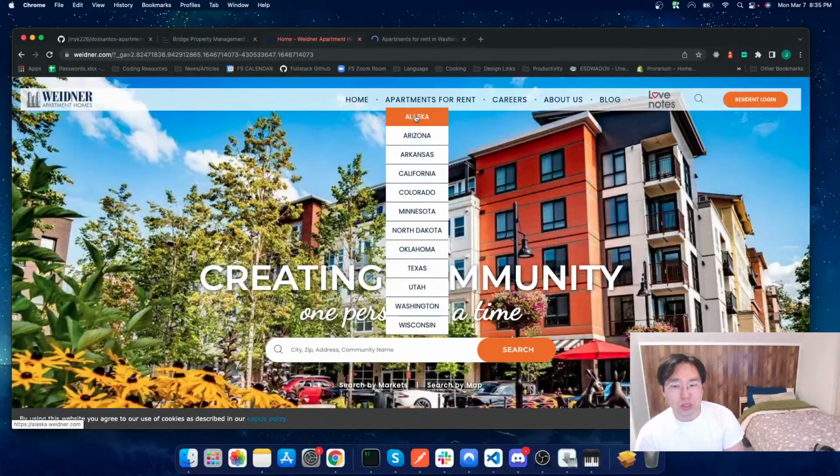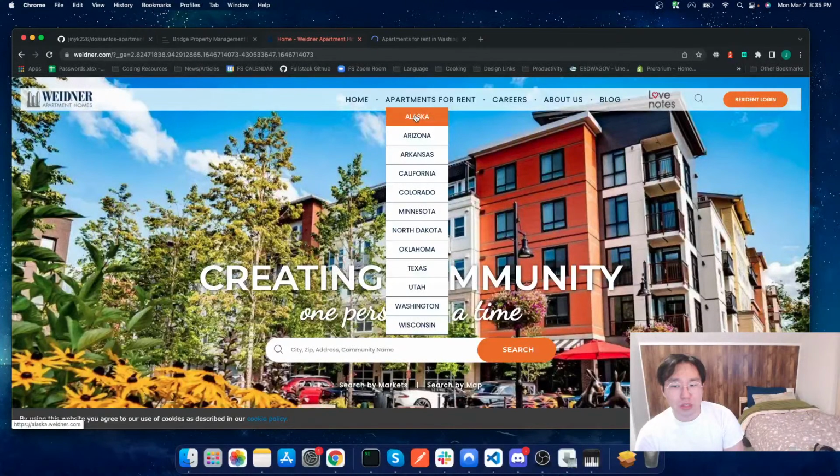Okay. I'm not sure if I'm the biggest fan of this type of layout. I feel like something more of a list might be more suitable, more kind of like a newsletter style. I felt like I'd want to put more text on the front page for each of these properties. I'm not 100% sure I want to go about it, but this is going to be a really good reference. It looks like I have Widener apartment homes as well as Bridge property management to reference at this time.